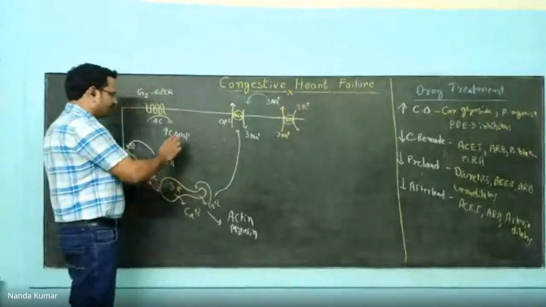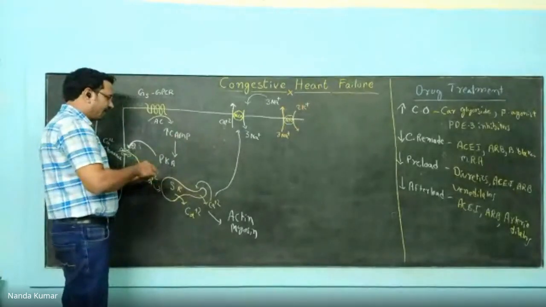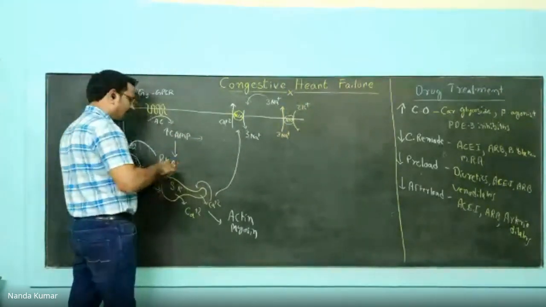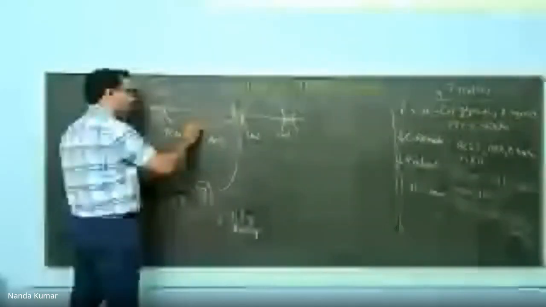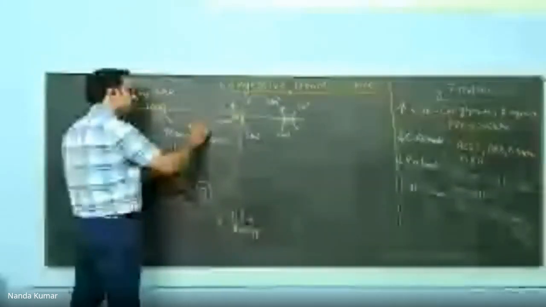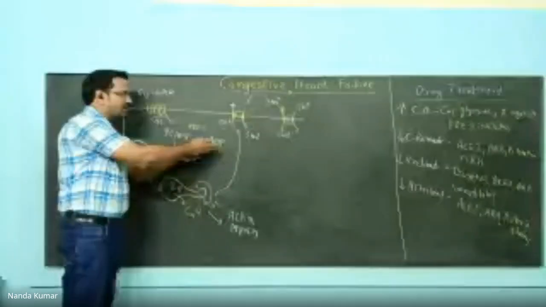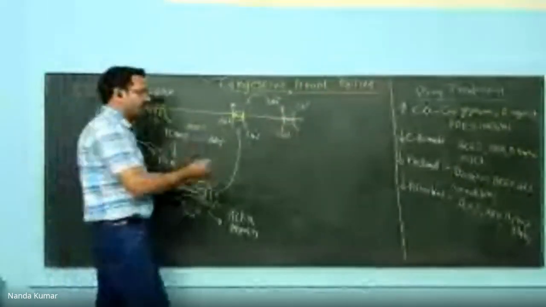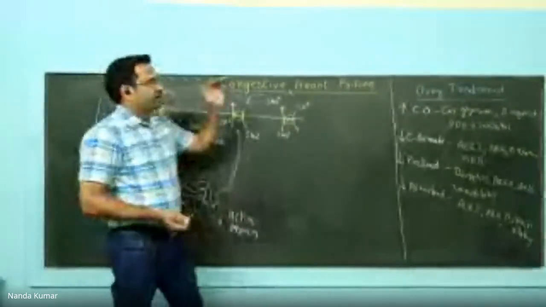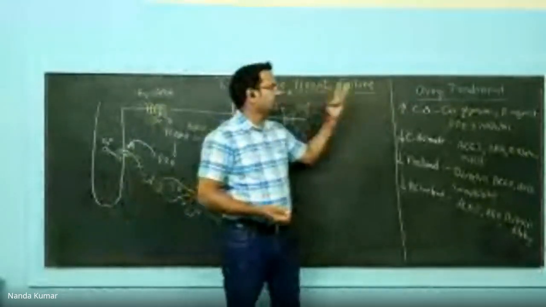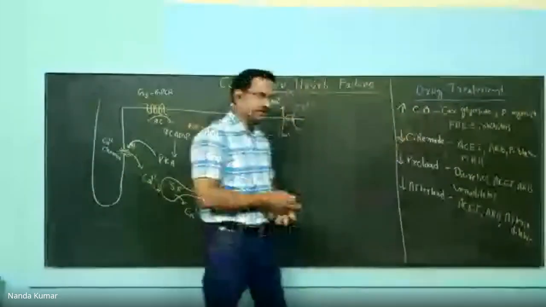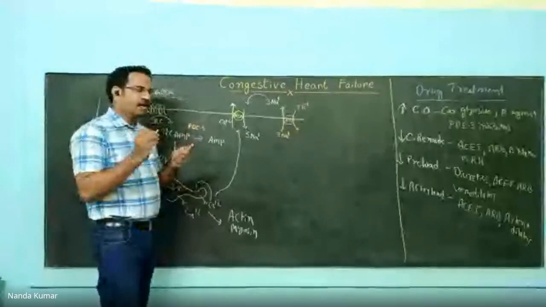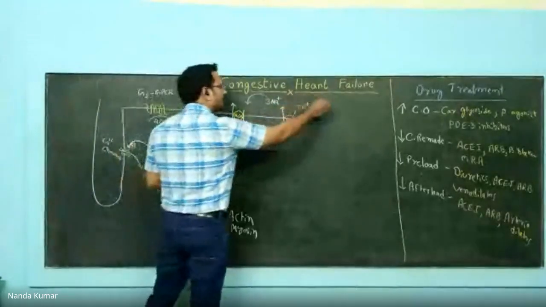The other thing, see, cyclic AMP undergoes metabolism and results in AMP. This metabolism takes place with the help of the enzyme phosphodiesterase 3. So cyclic AMP is metabolized by phosphodiesterase 3 and converted to AMP. Now look at all the classes of cardiac output enhancers. We have 3 classes: cardiac glycoside, beta agonists, and phosphodiesterase 3 inhibitors. We'll see them one by one. Now see, cardiac glycosides will be acting here.